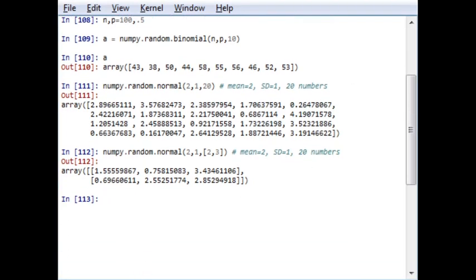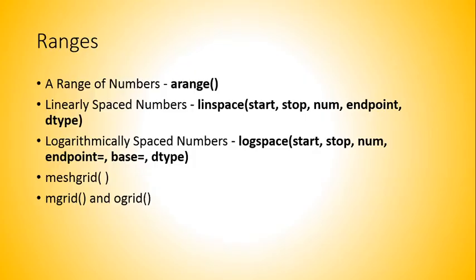Okay, so let's move forward to our next topic, that is ranges, numerical ranges. Numerical ranges are used for creating a sequence of numbers, an integral part of numerical computation. A variety of functions exist to create a desired sequence of numbers automatically as per a defined rule. For example, to create a range of numbers, we use the function arange.